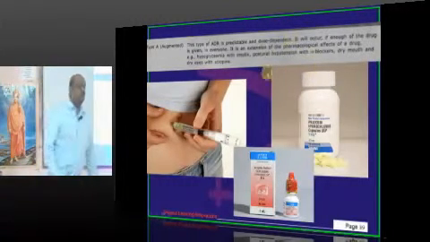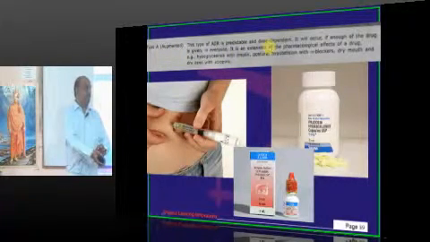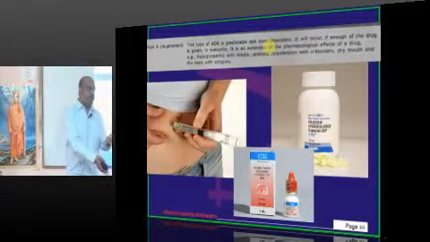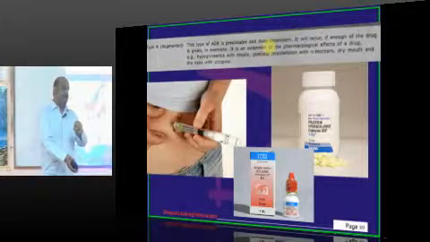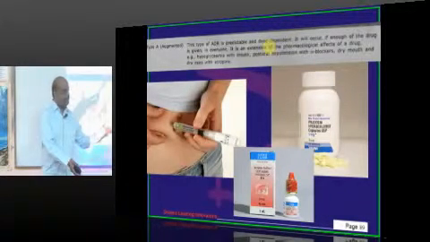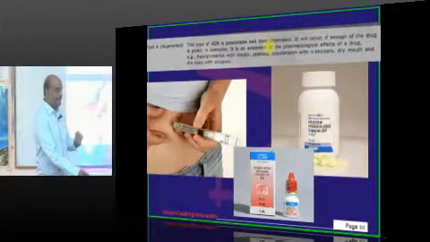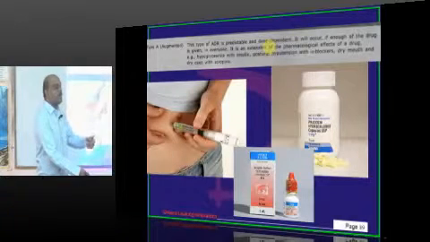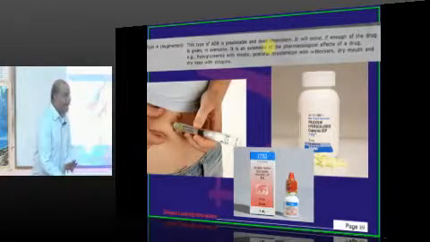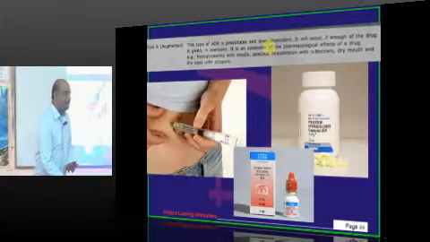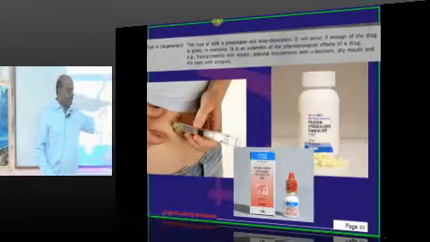Alpha blocker. Where are alpha 1 receptors? They are there on our blood vessels. Alpha 1 receptor stimulation will lead to vasoconstriction. Vasoconstriction leads to hypertension. Hence we use an alpha 1 receptor blocker as an anti-vasoconstrictor, that is a vasodilator, and bring down the BP. But when that happens, what is the side effect of that? Postural hypotension. Why? You are lying down, doctor.